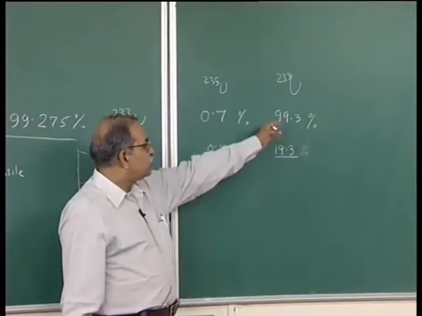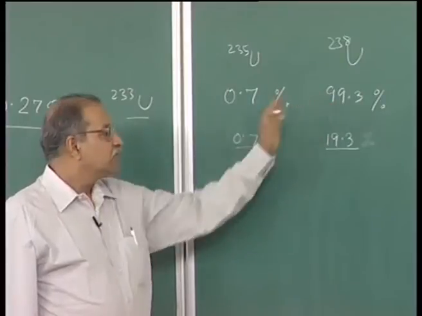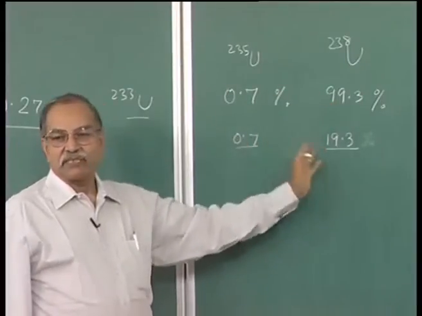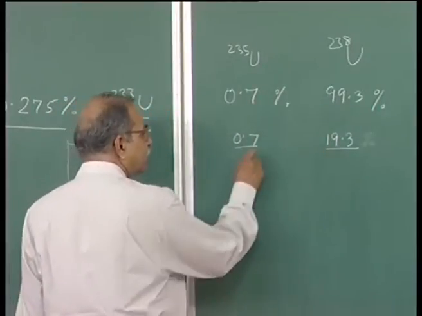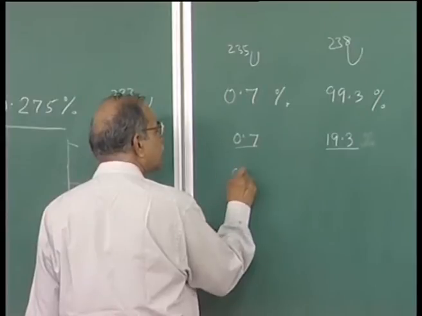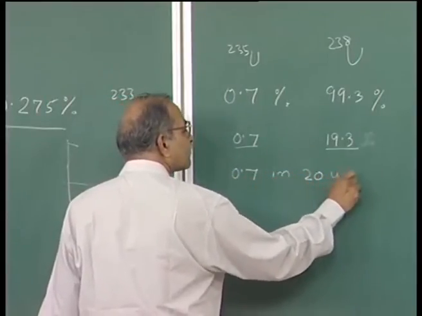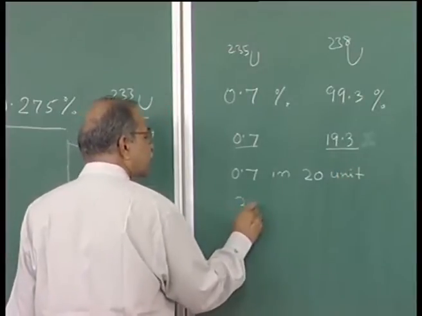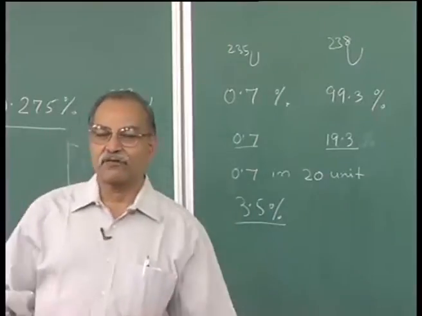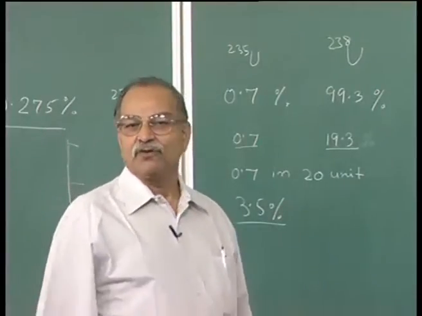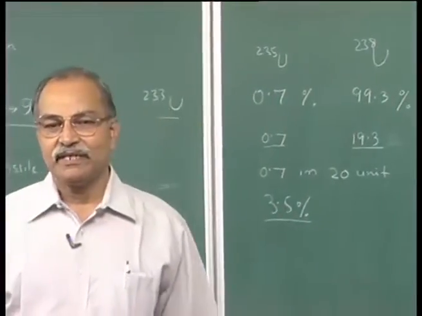Okay. So, if you remove 80% of uranium-238 species, you get this composition. And how much is the percentage of this? This total is 20, and out of this 20, 0.7 is here. So, 0.7 in 20 units. So, 5 times of this, 3.5%. To get this 3% or 4% of enrichment, you have to almost remove 80% of that uranium-238 part.